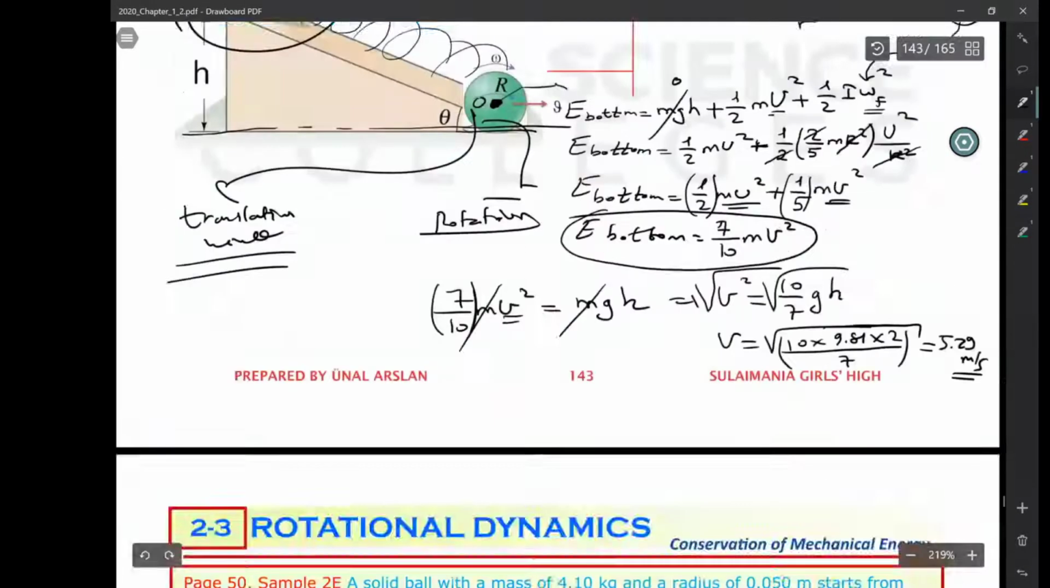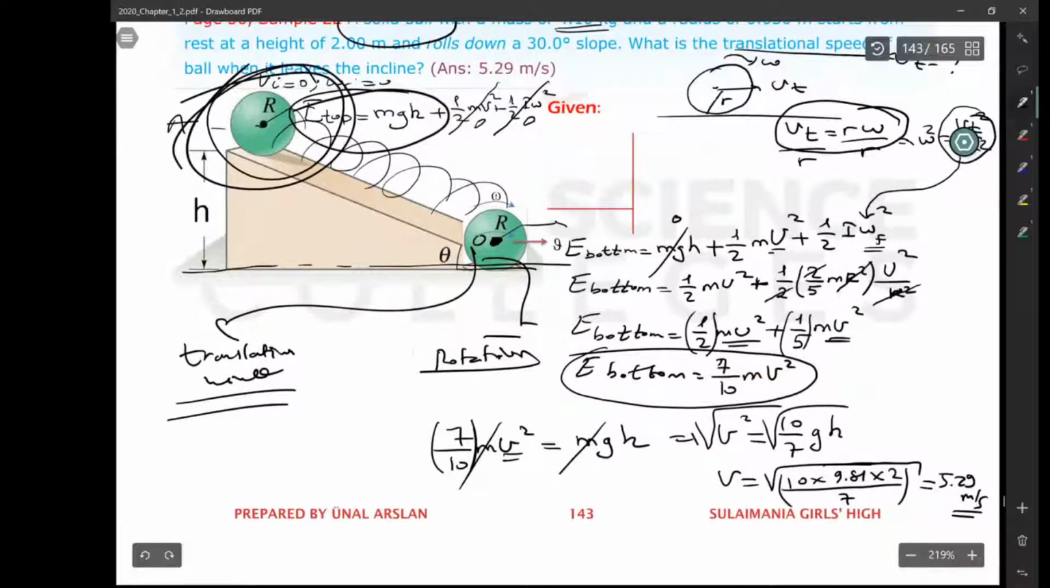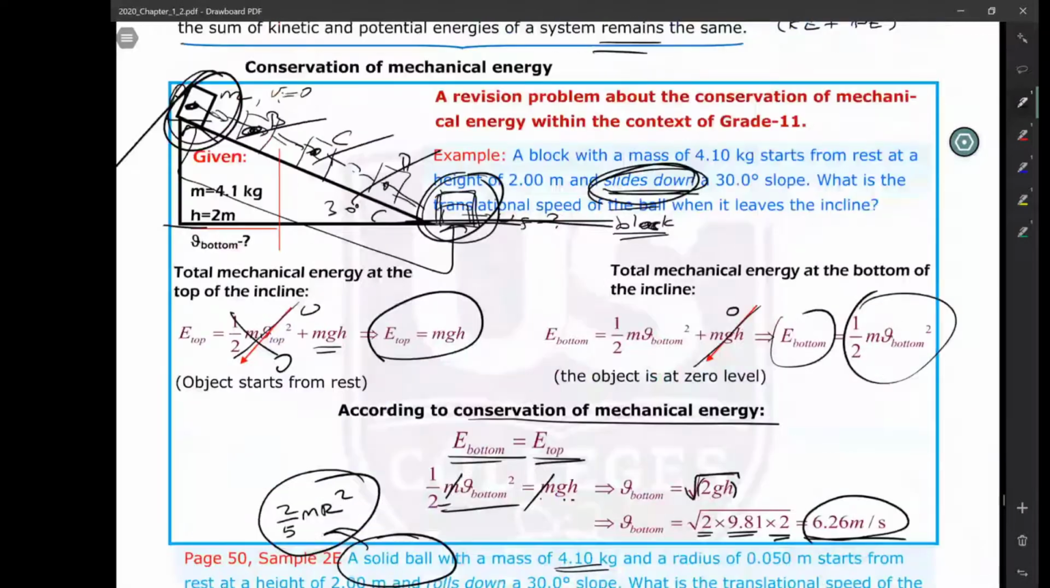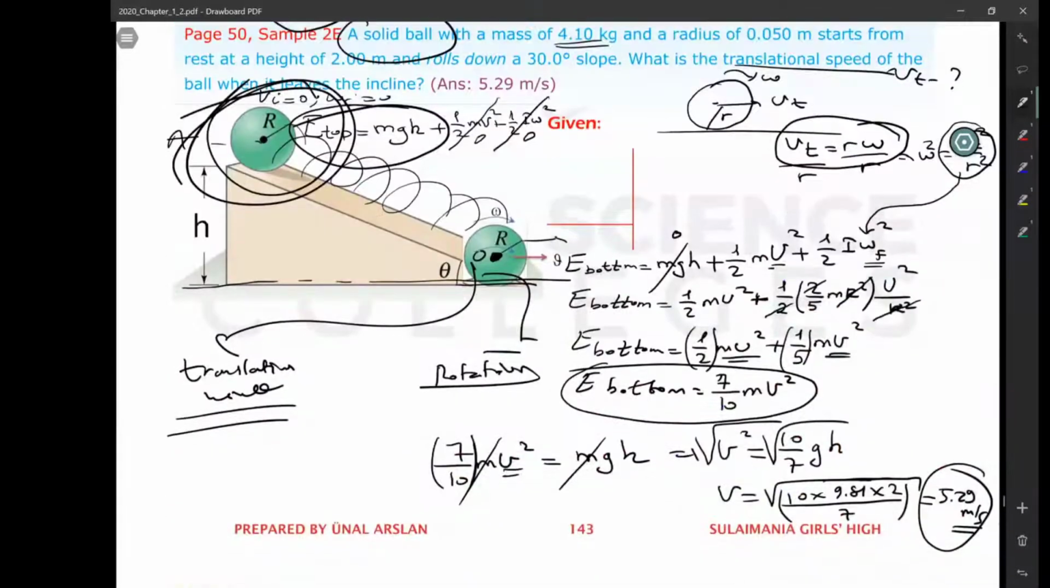But in here, all the mechanical energy at the top is not converted to translational kinetic energy. Some part of it is used for rotation of the solid ball. That's why the translational speed of the solid ball will be less than that of the sliding object. Okay, this is how we solve it the long way, but there's a hack for these types of questions.